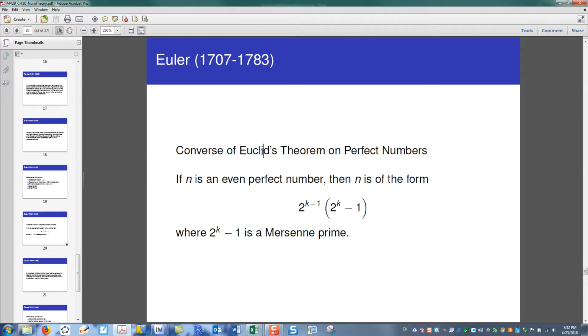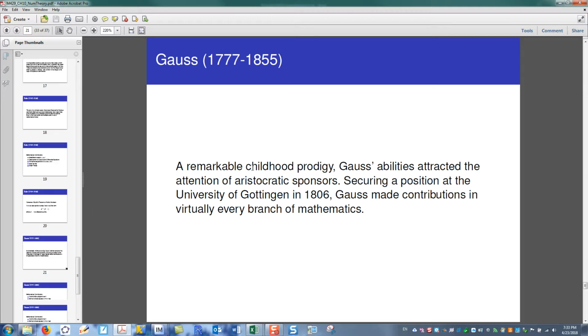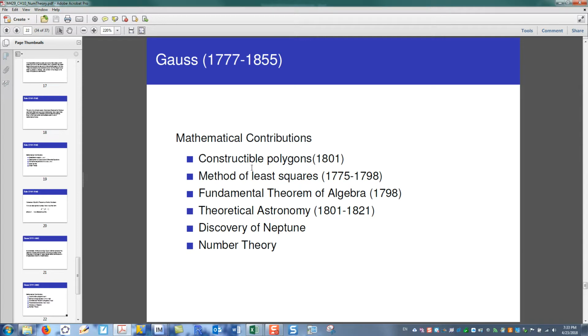All right, let's move on and talk about Gauss. So Gauss was a remarkable childhood prodigy. His abilities attracted the attention of aristocratic sponsors, and he secured a position at the University of Göttingen in 1806. He made contributions in virtually every branch of mathematics. For example, he looked at constructible polygons. He has a method of least squares. He's the one who gave us the fundamental theorem of algebra. He made contributions to theoretical astronomy. He discovered Neptune as a planet, but he's also known for his contributions to number theory.